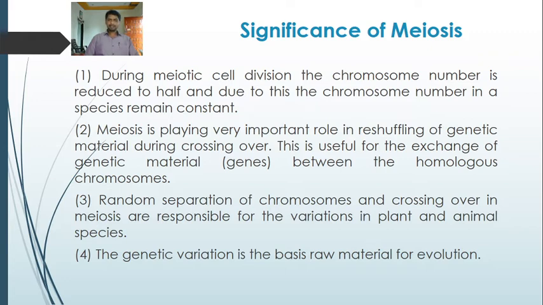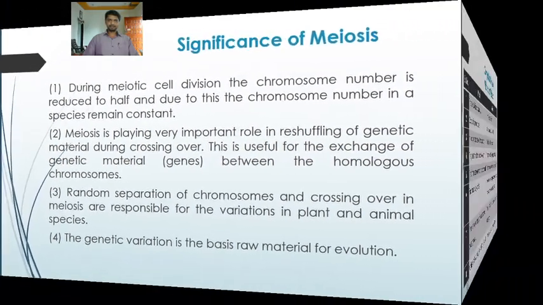So the variations, or the differences, that occur in the individuals of a species are because of meiosis. Because in meiosis, crossing over and random separation of the chromosomes take place. So these events are responsible for the variations or the differences in plant and animal species. Genetic variation is the basic raw material for evolution. So it is the basis for evolution. The new species that evolve from the existing ones are due to genetic variations.